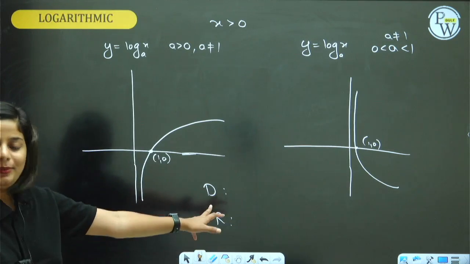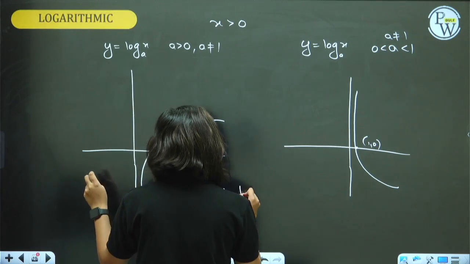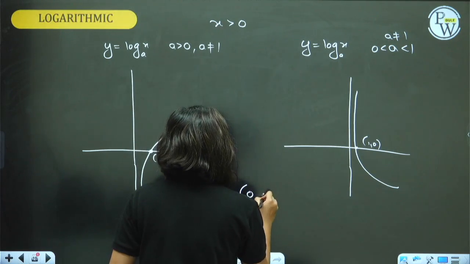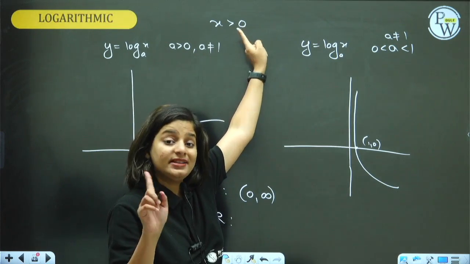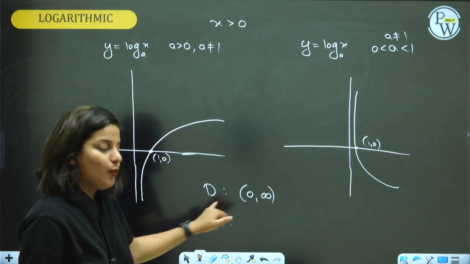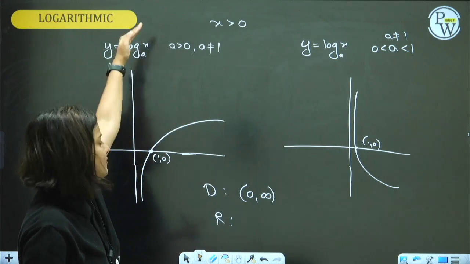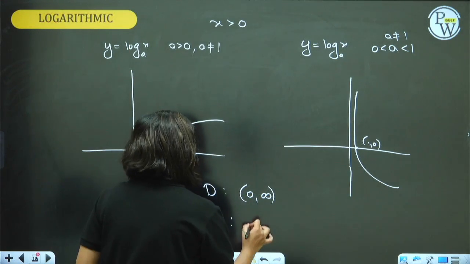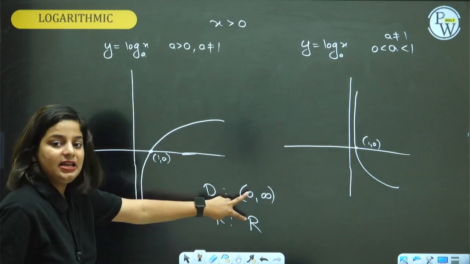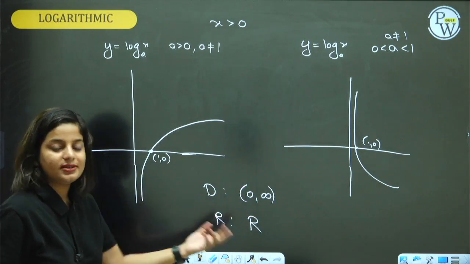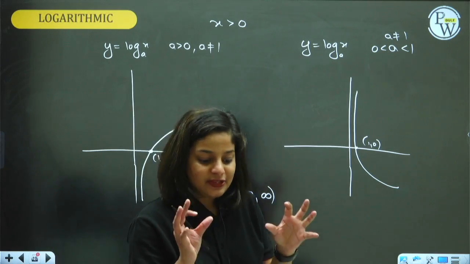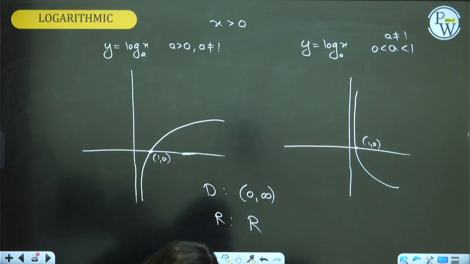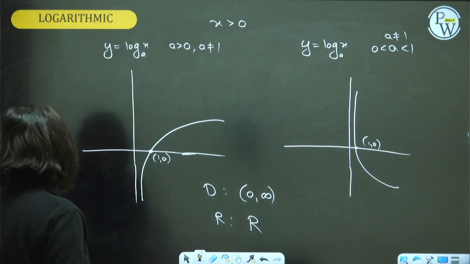Guys, here domain can be only 0 to infinity. Can you see? I cannot take x as 0. It is always greater than 0. So 0 to infinity. What about the range? Range is plus y minus y. Range is all real numbers. So basically in exponential you had the reverse of this. In logarithm, again a reverse. Okay. Last few portion left, then a couple of questions. Properties of logarithm.